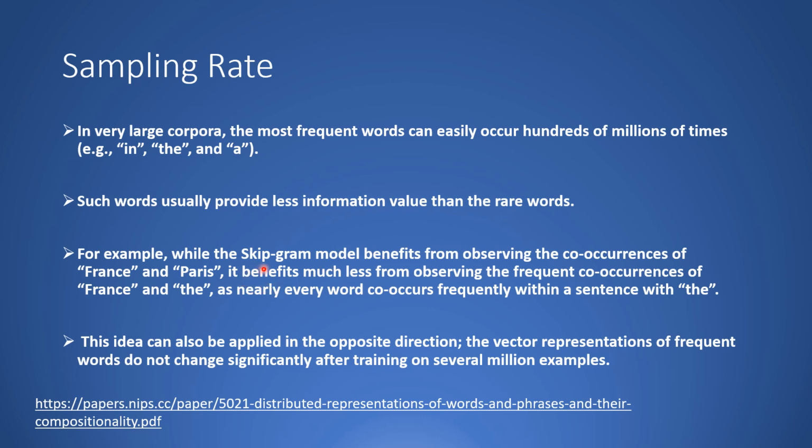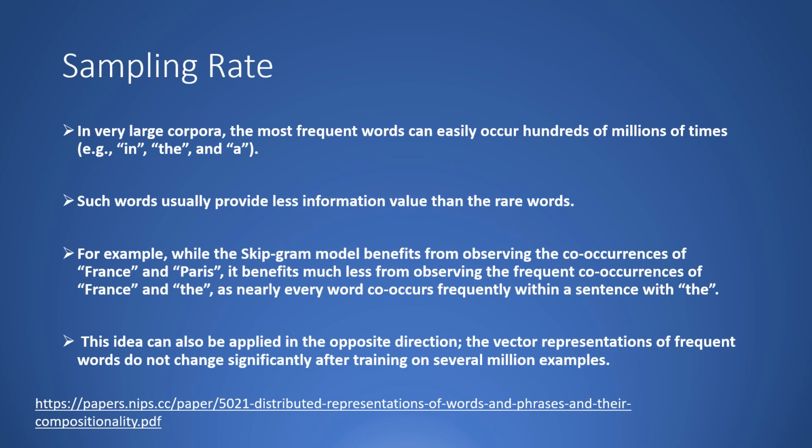For example, if you have a skipgram model, which benefits from observing the co-occurrence of France and Paris, it is much more important than France and the, even though the word the occurs much more frequently with respect to France, because Paris is the capital of France. So this is of much more importance to us than the word the and France. So this idea can also be applied in the opposite direction. The vector representations of frequent words do not change significantly after training on several million examples.